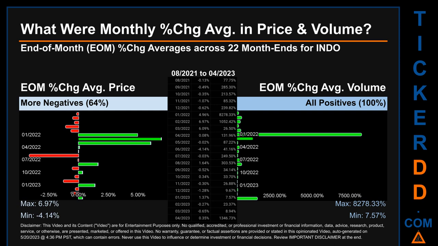In terms of volume, 22 out of 22 month ends had a positive percentage change. That is 100% of month ends saw a positive percentage change in average volume. Price saw an end-of-month max of 6.97% in average percentage change, along with a minimum of -4.14%. For volume, the maximum and the minimum monthly percentage change were respectively 8278.33% and 7.57%.